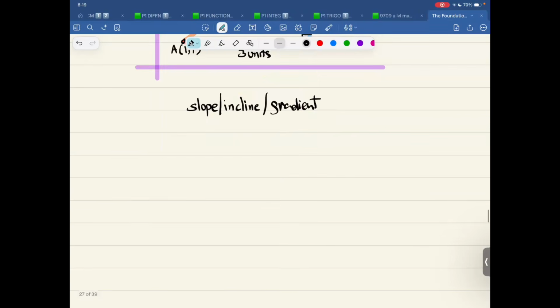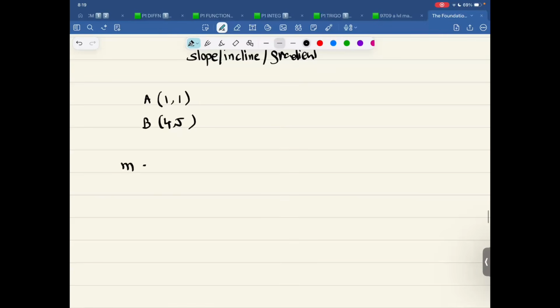So again, two approaches. This A is 1, comma 1. B is 4, comma 5. Use the formula y2 minus y1 over x2 minus x1. So now look at this thing like this. This is y2, this is y1.